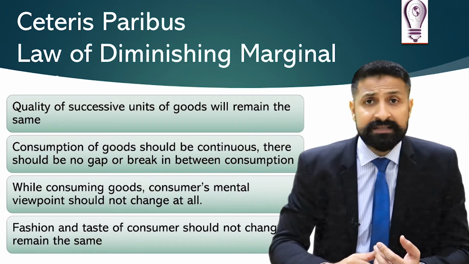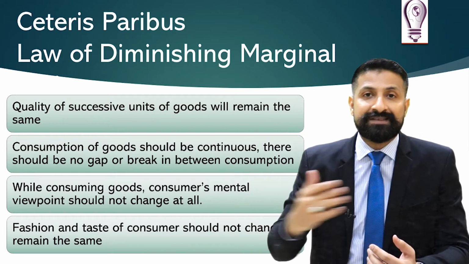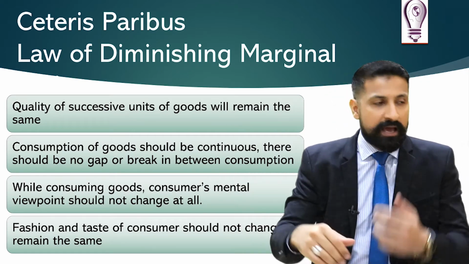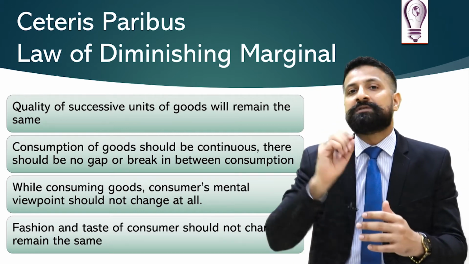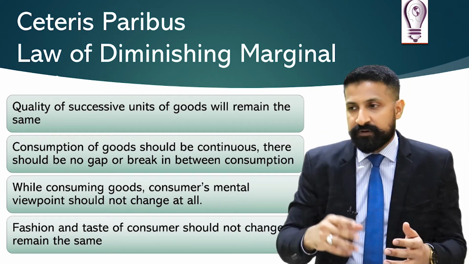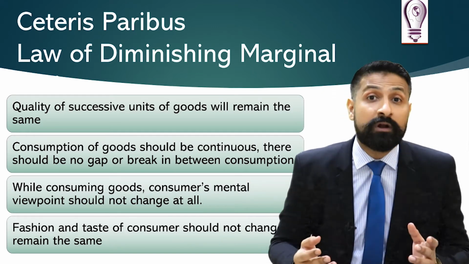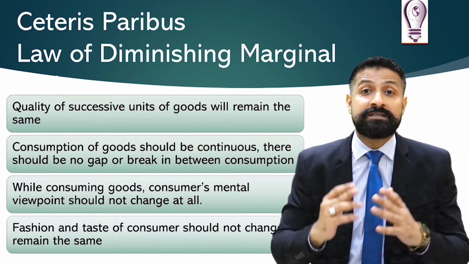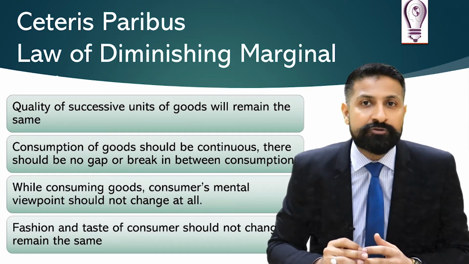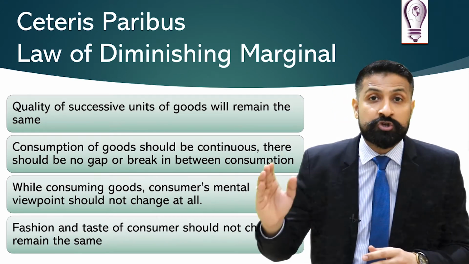Moving on, the second point: consumption of the good should be continuous. There should be no gap in between. As you saw, when I was drinking orange juice, I was continuously drinking it. If I drink the first juice, then I go for a walk, and then I come back and drink the second juice, maybe in one day I can drink 10 glasses. But if I continuously drink, I may not be able to drink more than 4 glasses. Did you understand? So the consumption should be continuous.